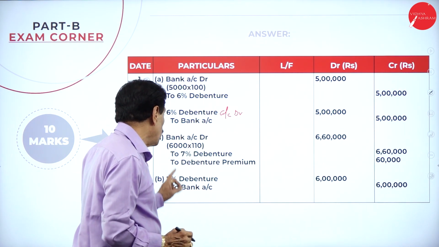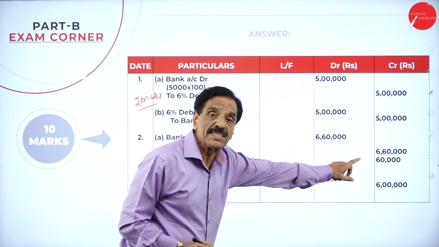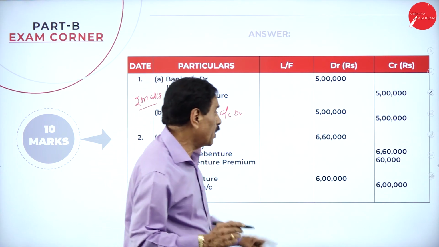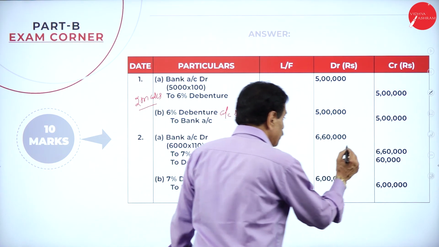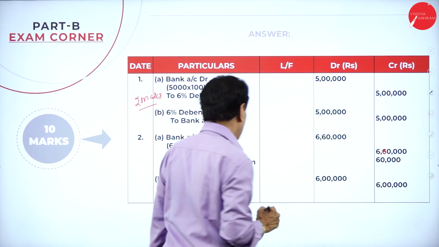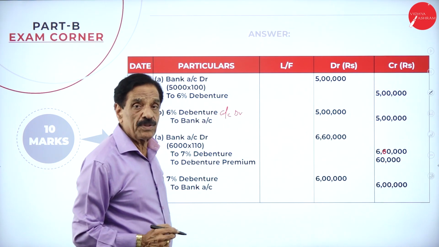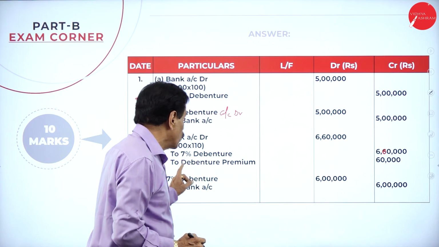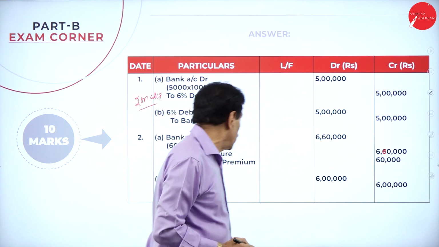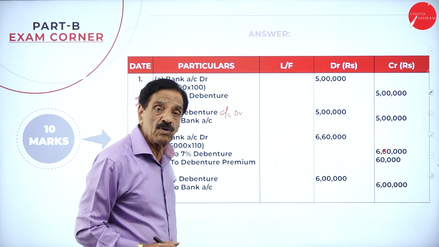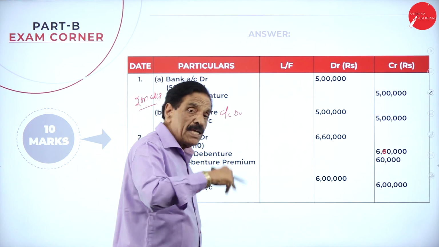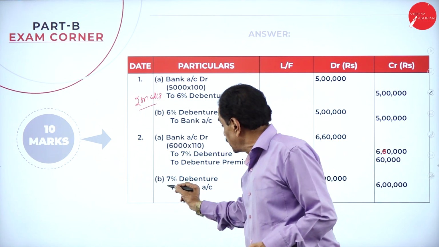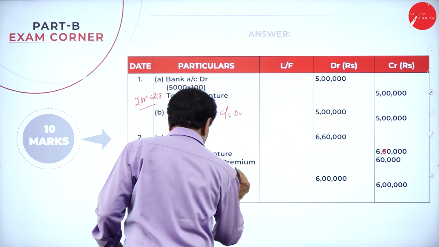Entry: bank account debit 6,000 into 110, 6,60,000, to 7% debenture, 6,000 into 100 is 6 lakh, to debenture premium 60,000. What's the entry? Bank account debit 6,60,000 to 7% debenture 6 lakh, to debenture premium 60,000. Issued at a premium, but paid at par. Paid at par, cash is going out at par. 7% debenture account debit.